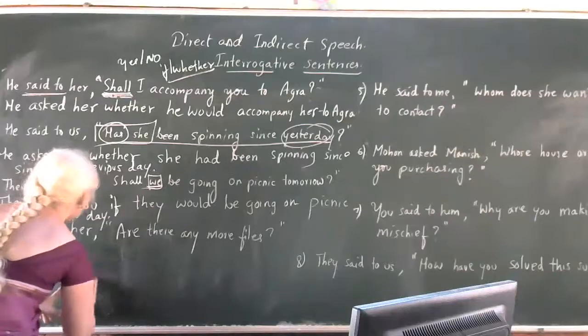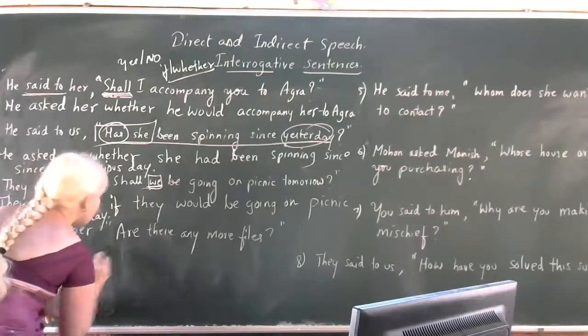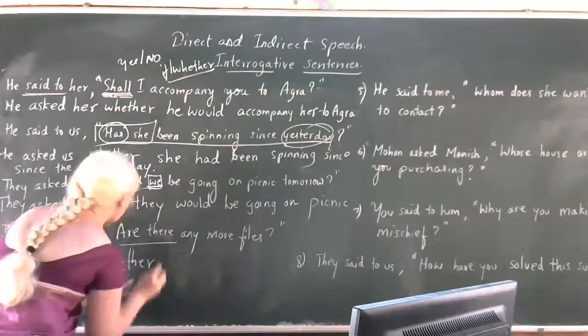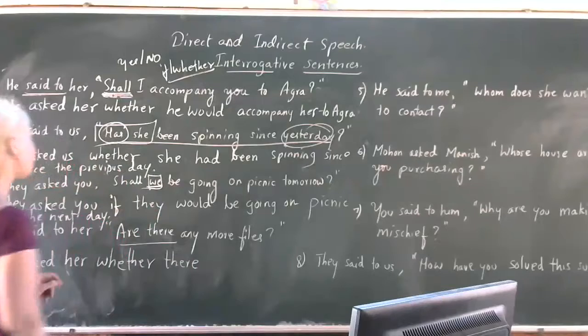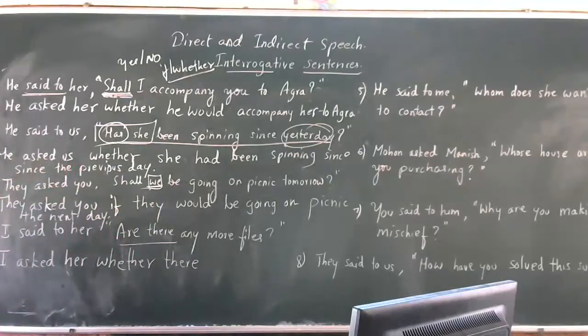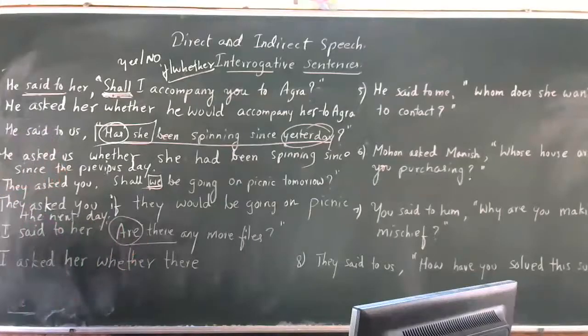Whether. See here, there are any more files. Are there should become there are, no? Present tense should be changed to past: were.